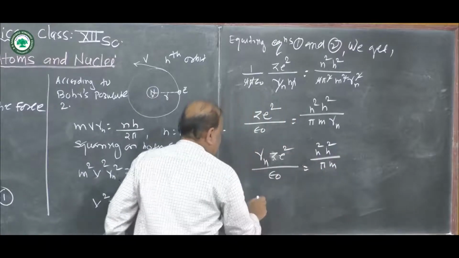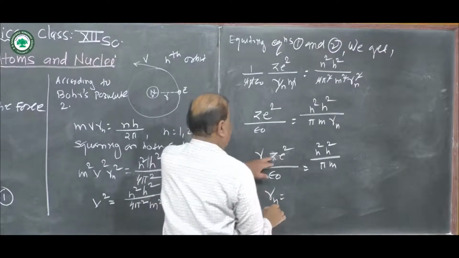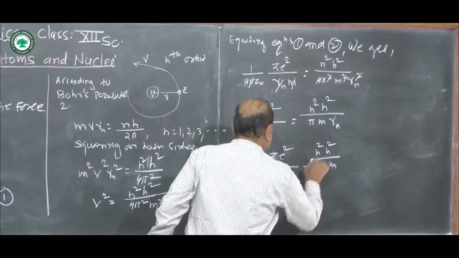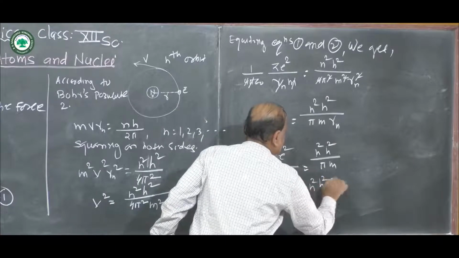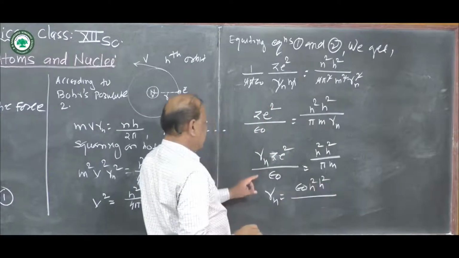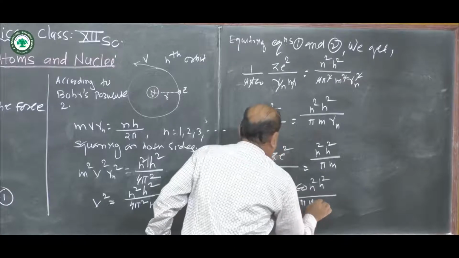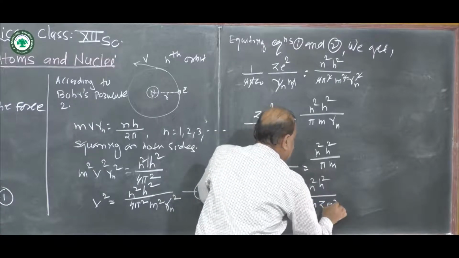And now r n is equal to epsilon 0 n square h square divided by pi m z e square.